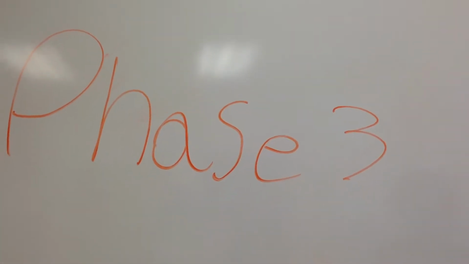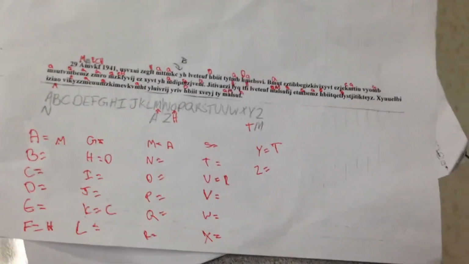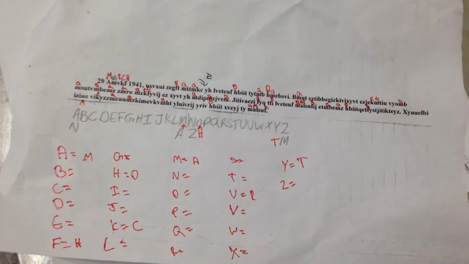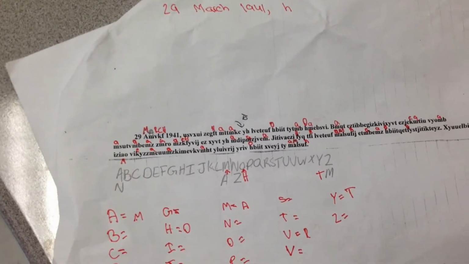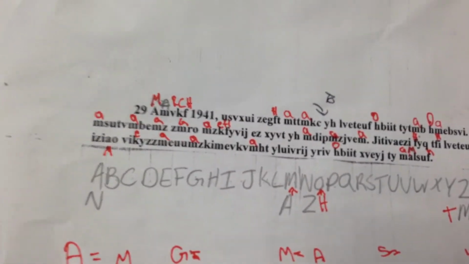Phase 3, decrypting phase. For this phase, the first code that we decided to do was this code. The reason was that for this code, the spacing looked like how it should be, and it didn't look like it had a lot of layers of encryption. To us, it looked like it only had one. The way we got this was with the date.